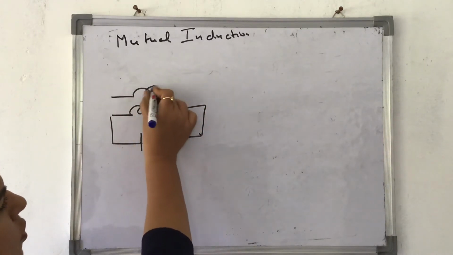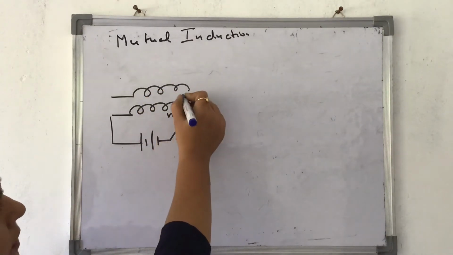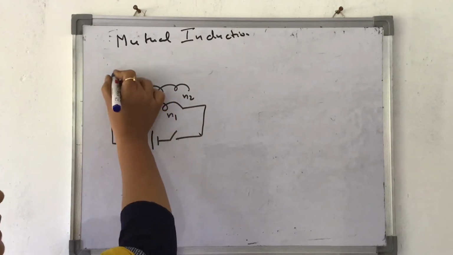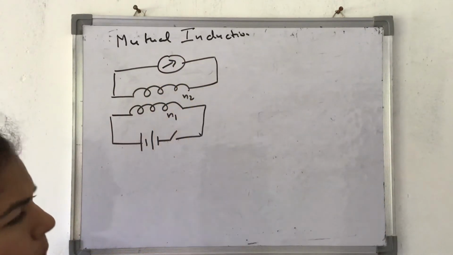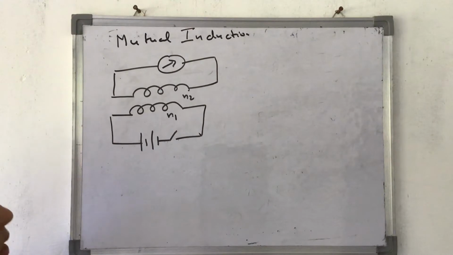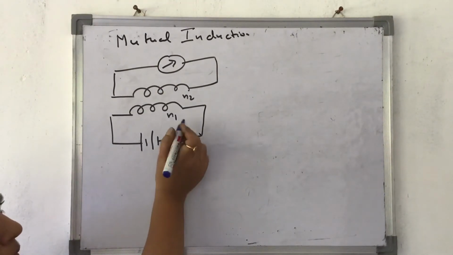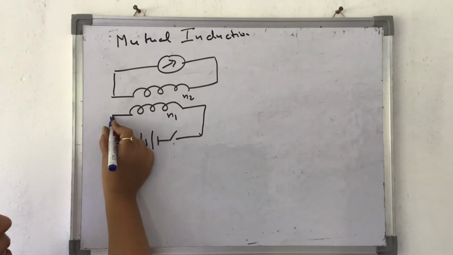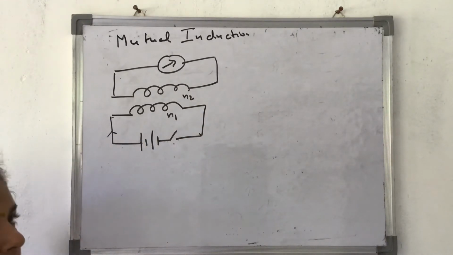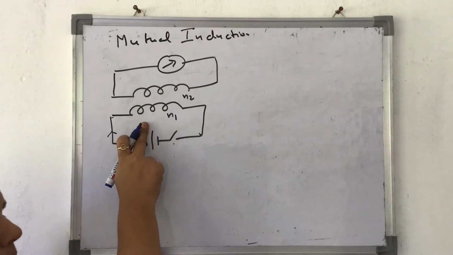Another coil is very close to it. Just for my convenience, I've drawn like this. Let's say the number of turns, this is N1, this is N2, and let's say there's a galvanometer attached to it. There's no battery. So what we do is, if we tap this key of the first coil, then the current will start increasing in the first coil. Just because current starts increasing in the first coil, magnetic field will also start increasing in this coil.